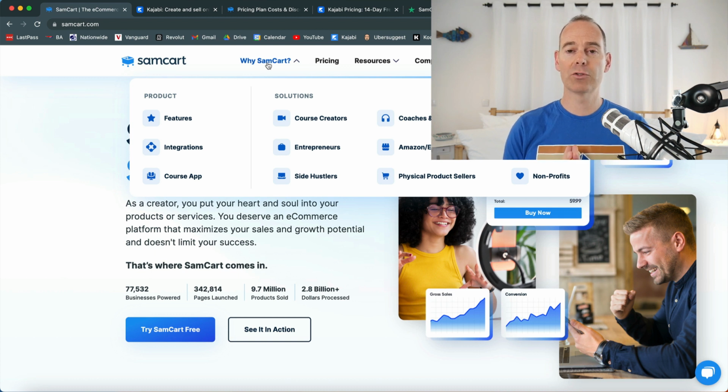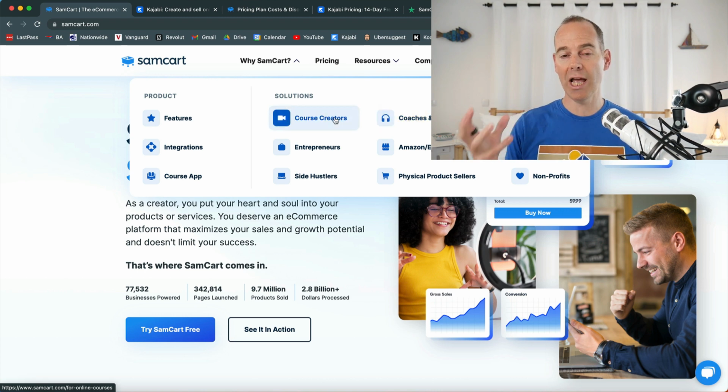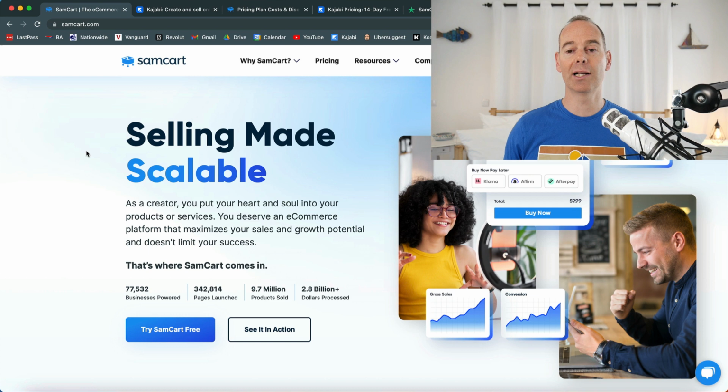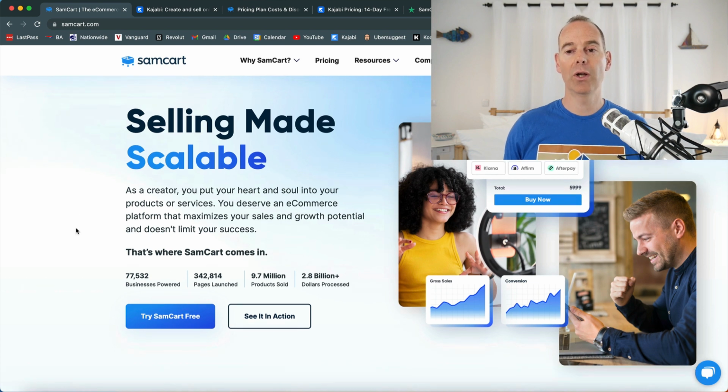So SamCart has recently moved from just being a checkout platform to actually having, as you can see here, courses, any sort of communities, consultants. So they've gone from just the checkout platform to actually adding courses and communities, so you can sell more with this. So have a look down and credit where credit's due.